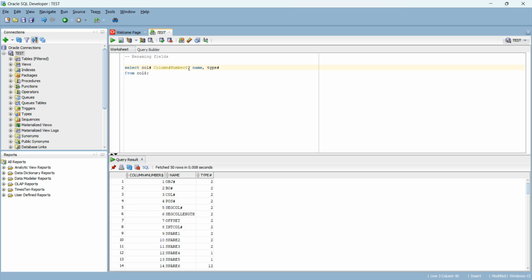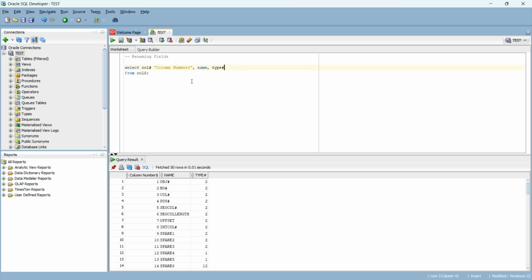Now in the non-quoted identifier, we have a limitation that we can't use space, and it will always return the name in capitals. So we will use quoted identifiers here. And now let's run the query. See, when we used a quoted identifier to rename our column, it returned us in capital as well as small letters. And in the quoted identifiers, we can also use space.